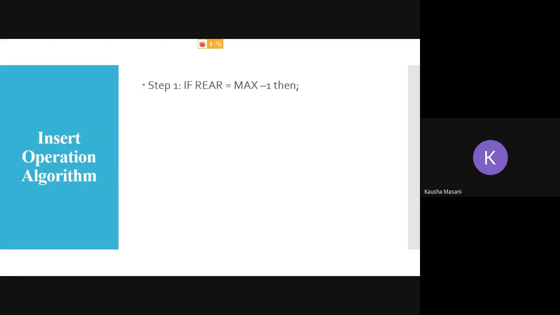In insert operation, you can choose either one, but here we are choosing rear equal to max size -1. Why? Because even if it is at -1, we'll get to know that there is some space. If it is at max size -1, then we'll get to know that there is no space. So with this condition, we are going to check that rear is equal to max size -1. Then you are going to write that Q is overflowing. That means there is no space in your Q to add, so to do your NQ operation. And we are going to return back to our main function.